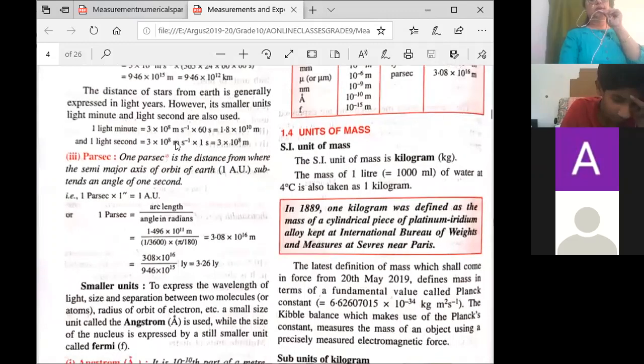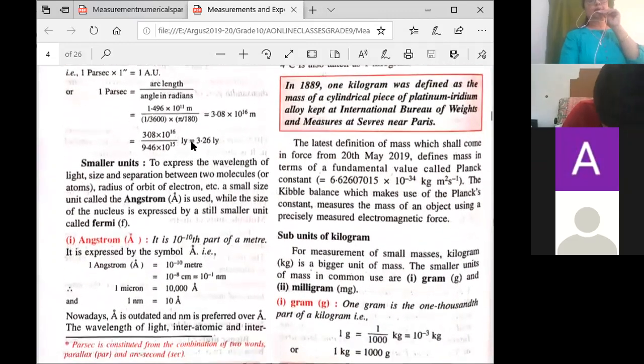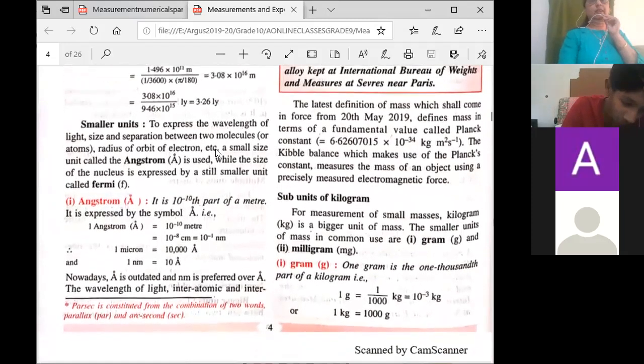Parsec is another unit which is much greater than light year, and you should know parsec is equal to 3.26 light year. That is very important. No need to learn it by heart, but just keep it in your mind that 1 parsec, how is it related? It is 3 times light year. So we feel that light year is such a huge unit, but parsec is 3 times more than a light year, 3.26 light years. Now here the smaller units, wavelength.